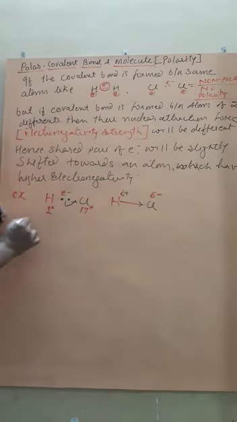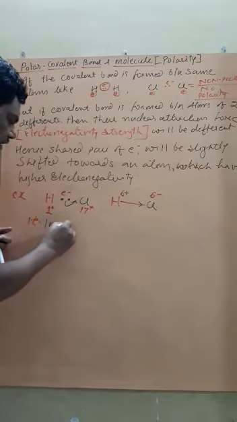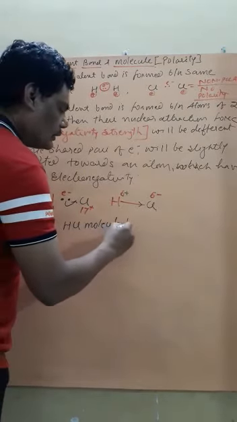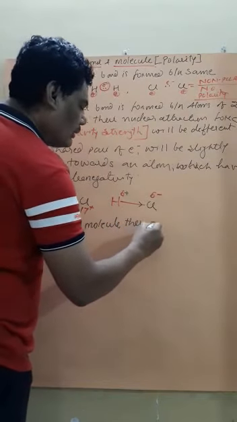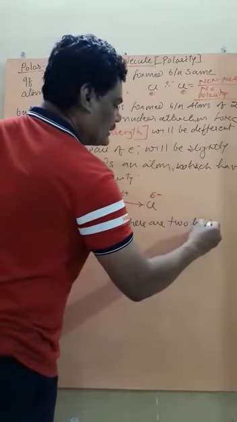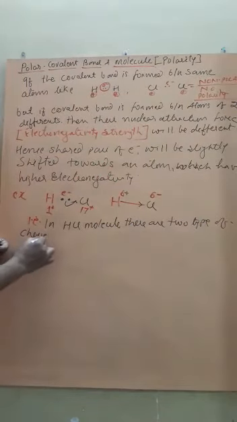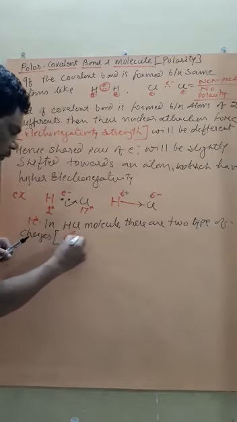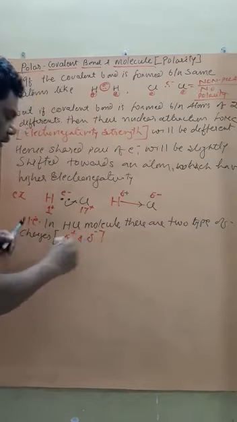That is, in the HCl molecule there are two types of charges. Which two types? Fraction positive and fraction negative.